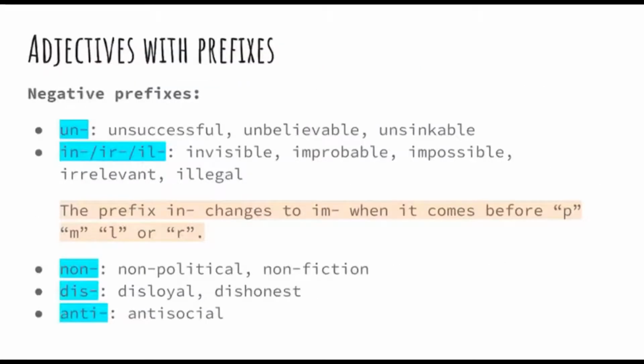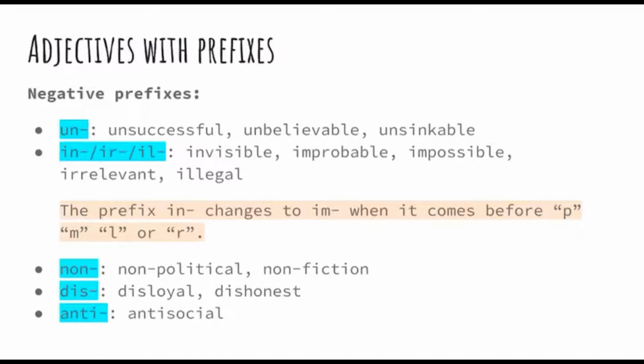My name is Maria and I'm going to talk about adjectives with prefixes and consonant groups. First, I will explain adjectives with prefixes. A prefix is something added to verbs, nouns, and adjectives, to the front of the base, to change their meaning. In the case of adjectives, they usually do not change the class of the word. These are negative prefixes used to create the negative form of the adjectives. For example: unsuccessful, unbelievable, unthinkable, ill-, invisible, improbable, impossible, irrelevant, illegal.